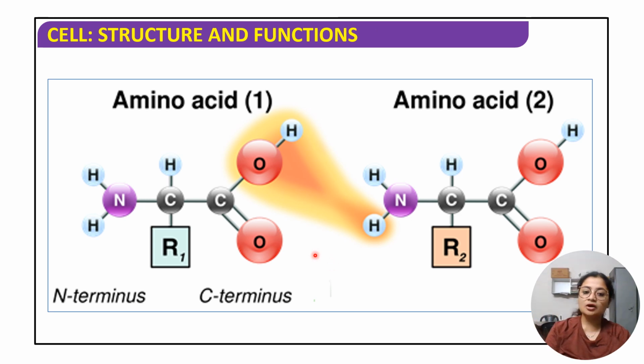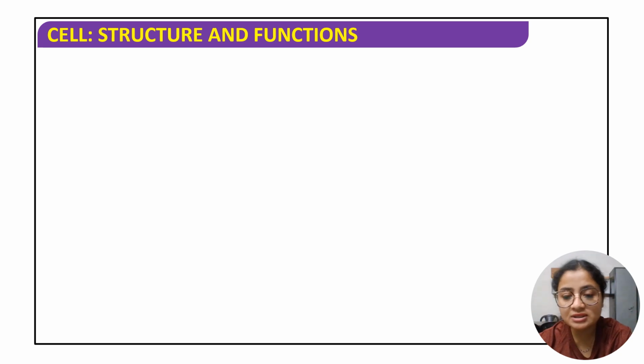There are a group of essential amino acids and a group of non-essential amino acids. In total there are 21 amino acids that are important for your body for making the proteins. So how will those 21 amino acids be formed? Depending on this R group, that is the functional group. जैसे ही R group change होता जाएगा वैसे वैसे एक नया नया amino acid हमें मिलेगा.